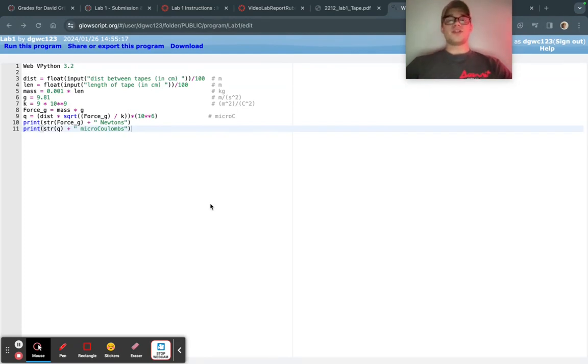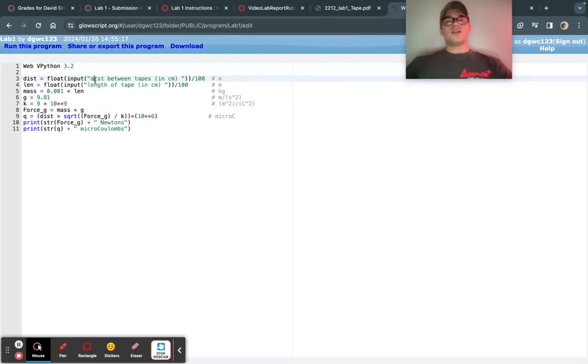The reason for measuring this specific distance was because I wanted to equate the force of gravity with the force of electric charge by finding the equilibrium point at which there was no momentum between the two, but they were still at rest. In doing so, I was able to equate the force, which is an easily found vector, using this equation here. Force is equal to mass times the gravitational constant of acceleration, 9.81 meters per second squared. And I equated that with the force due to charge, which is also known by Coulomb's law.